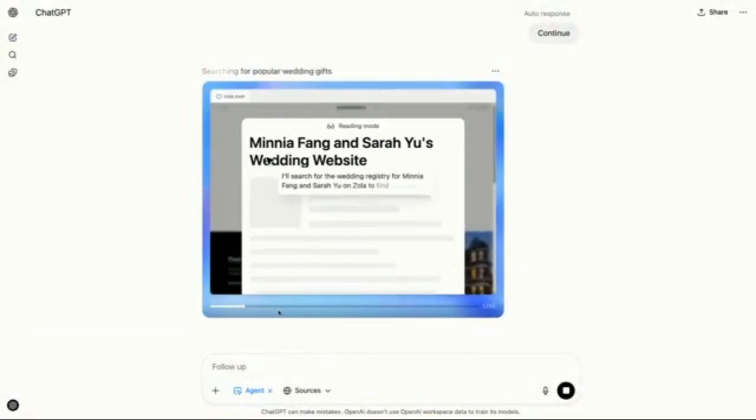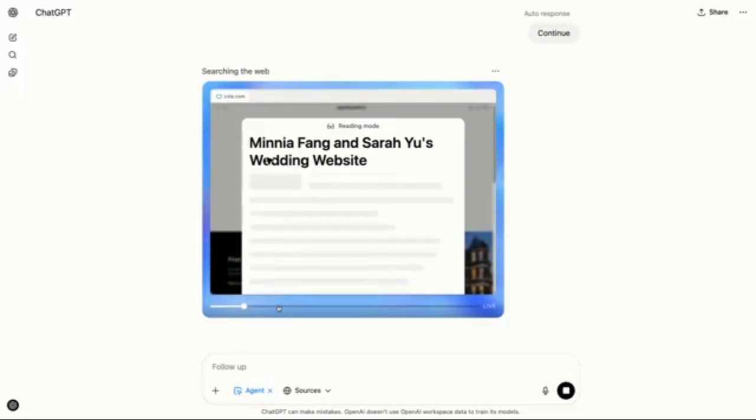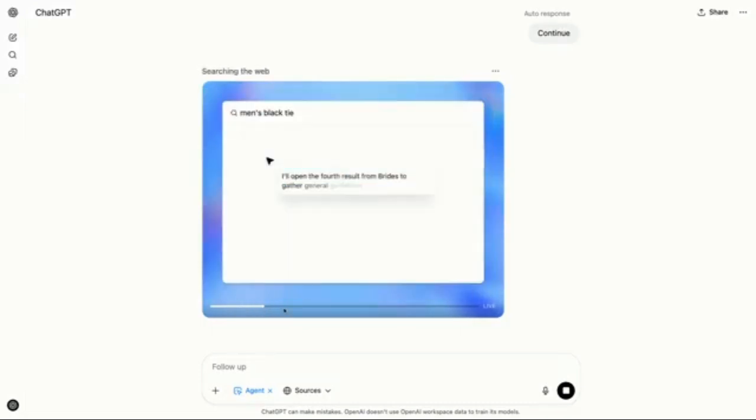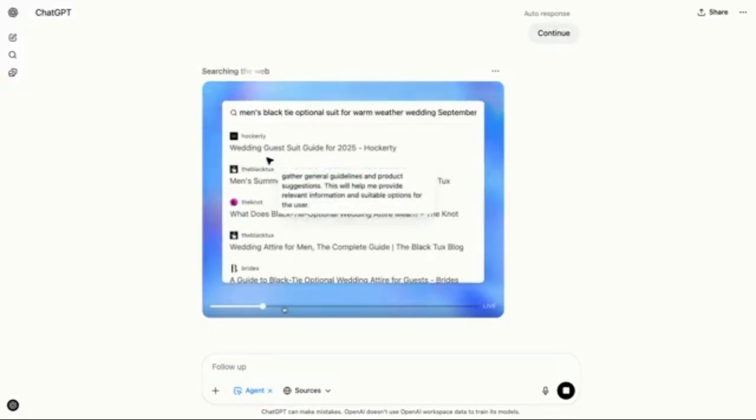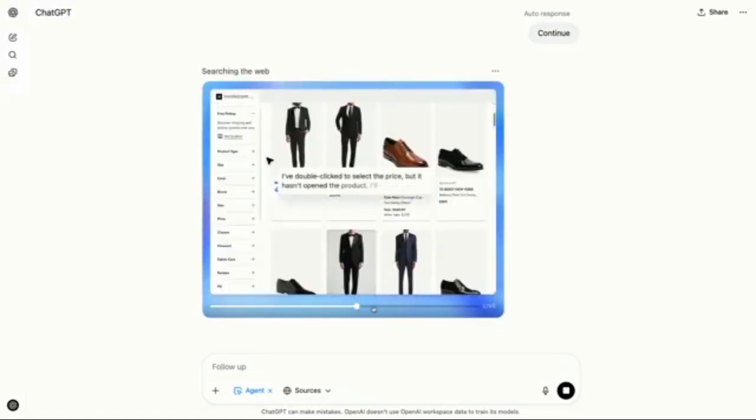One of the cool features is that, as some of these tasks may take a little bit longer, you can just go back and see what the agent was doing. So that's exactly what we're going to do. Looks like it went through the website, used the text browser. Interestingly for that, now it's looking through the suits for Edward. I think it'll find something good. Here you can see it switched over to actually a visual browser to make sure the suit will look really good on Edward.